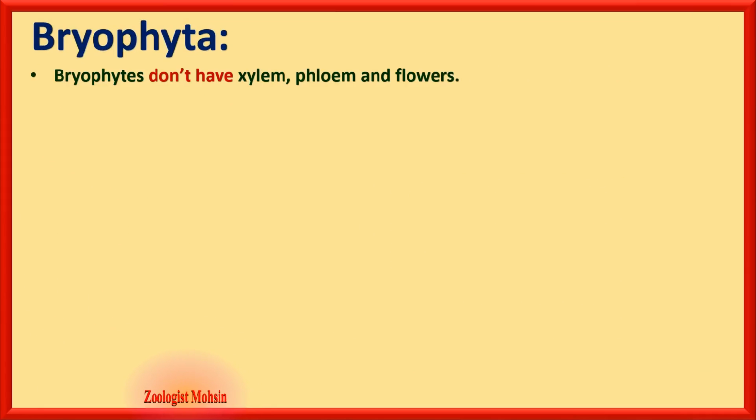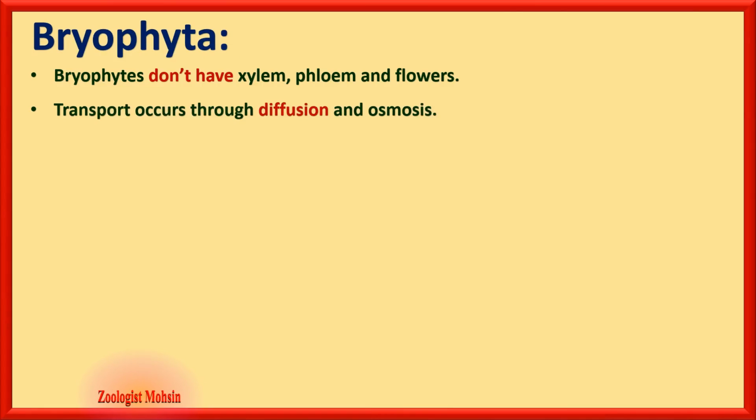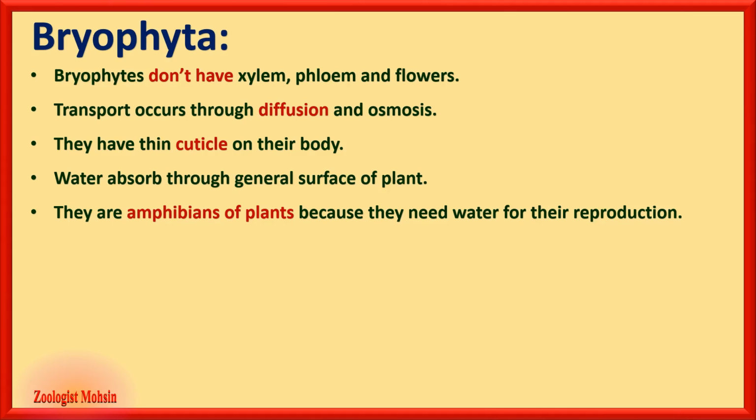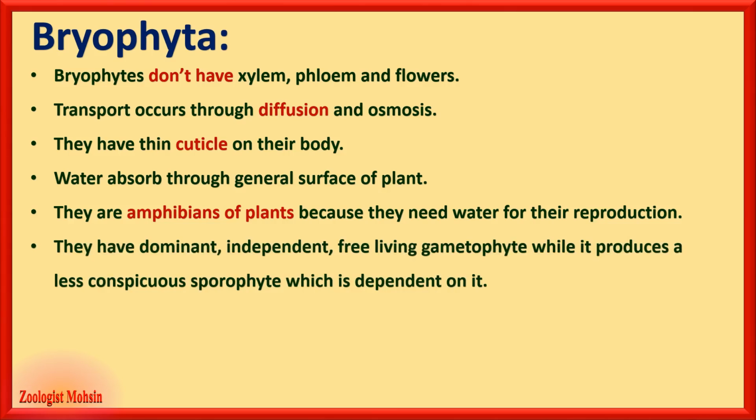Basic and important features of bryophytes, non-vascular plants. Bryophytes do not have xylem, phloem and flowers. They transport materials using diffusion and osmosis because xylem and phloem are absent. They have thin cuticle on their body, and that MCQ is very important. Water is absorbed through the general surface of the plant because they do not have roots. They are amphibians of plants because their reproduction still depends on water. That's why they are called amphibians of plants, and that's an important fact to remember.